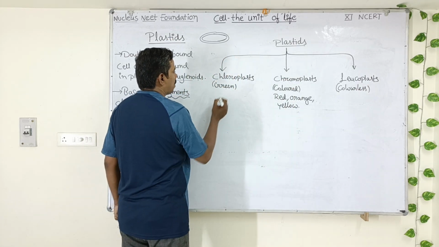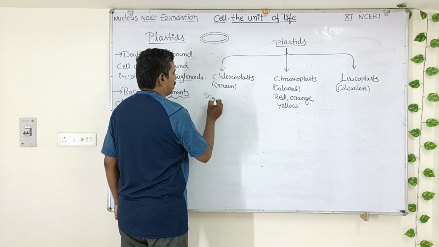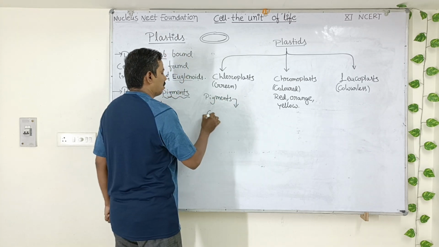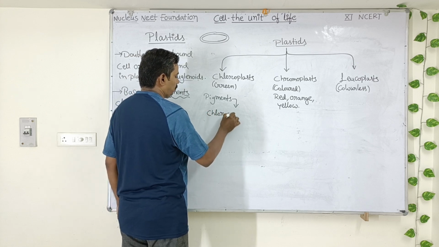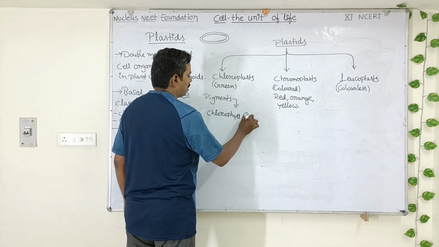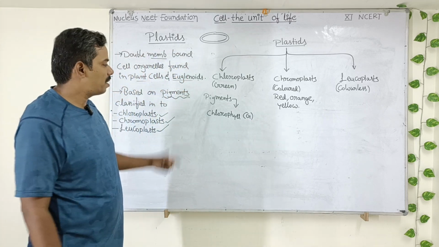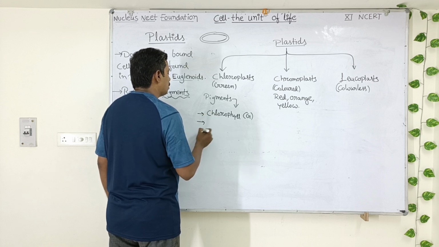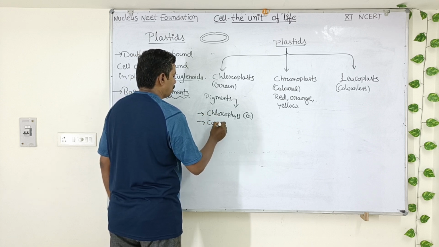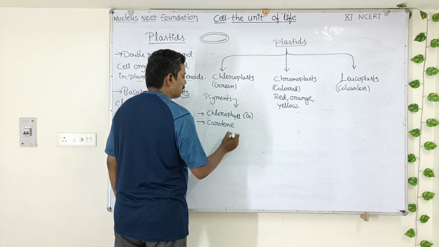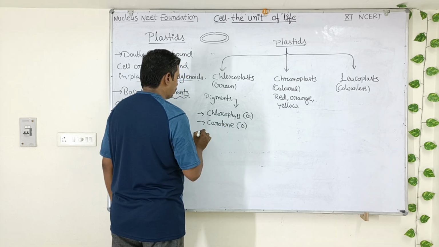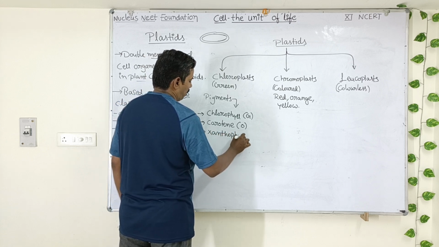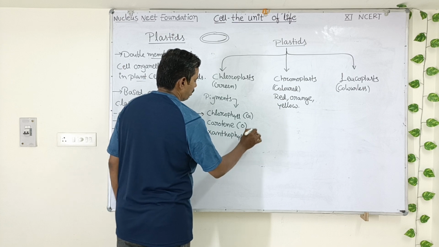So now what pigments are present in chloroplasts? We will discuss. The pigments which are found in chloroplasts are as follows: chlorophyll, which is obviously a green color pigment, which imparts green color to the leaves. In addition to this chlorophyll, there is also carotene pigment, which is an orange color pigment, and also xanthophyll pigment, which imparts yellow color.